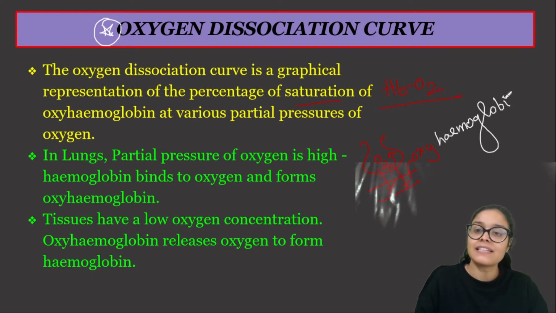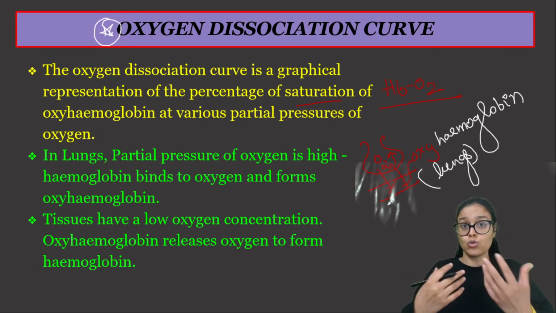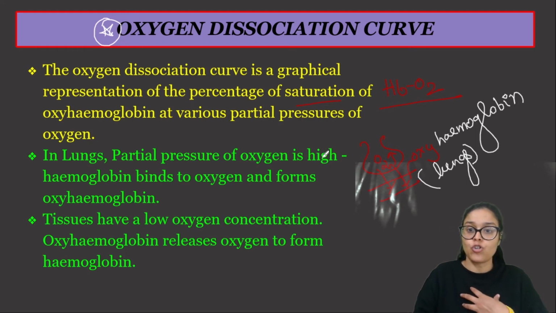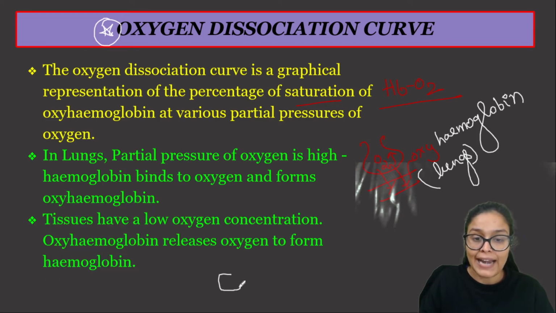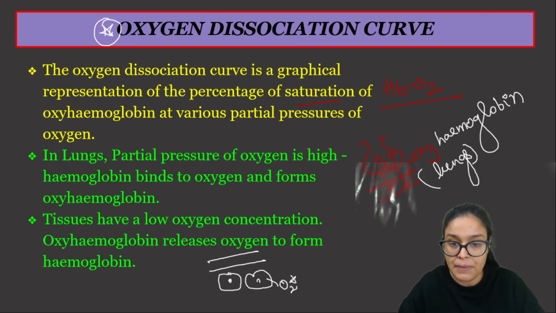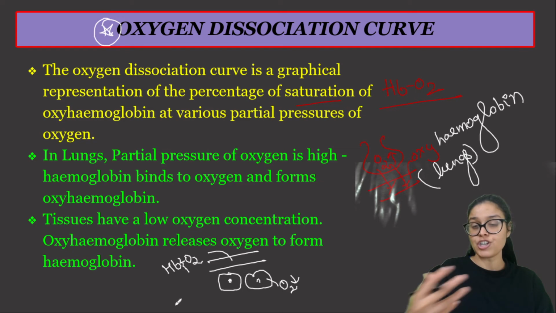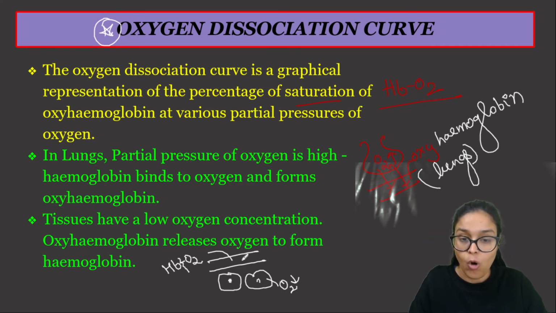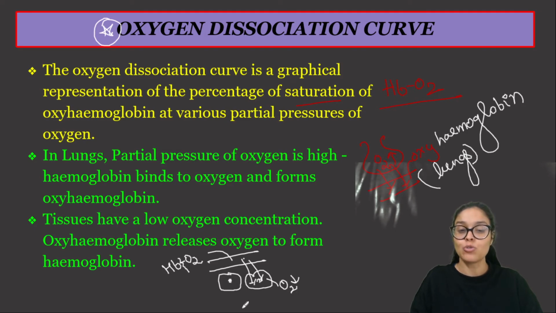And obviously at the site of lungs में क्या होगा? ऑक्सीजन हीमोग्लोबिन एफिनिटी would be more. एफिनिटी मतलब दोनों एक दूसरे को बहुत ज्यादा अट्रैक्ट करने वाले हैं. But in the tissues, we know in the tissues oxygen level is low, so obviously what would happen? हीमोग्लोबिन एंड ऑक्सीजन एफिनिटी would go down at the site of tissue. तो टिश्यू में ऑक्सीजन बहुत कम है, तो अब यहां पर क्या होगा? ब्लड में हीमोग्लोबिन ऑक्सीजन का जो बॉन्ड है it would become weak. हीमोग्लोबिन की जो अट्रैक्शन है towards the oxygen it would go down, and oxygen would break down from hemoglobin, ब्रेकअप हो जाएगा, and oxygen would leave hemoglobin to come to the tissue.